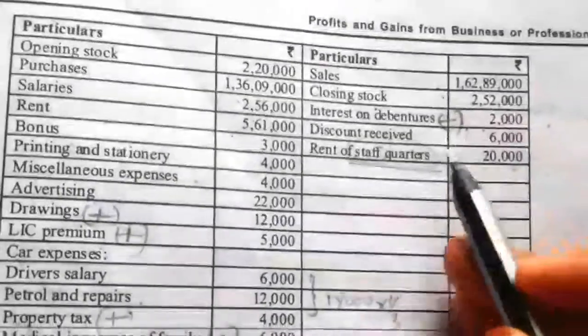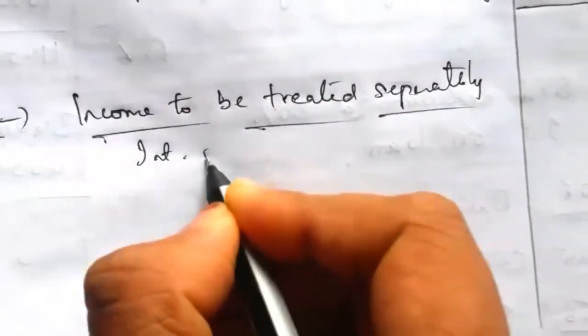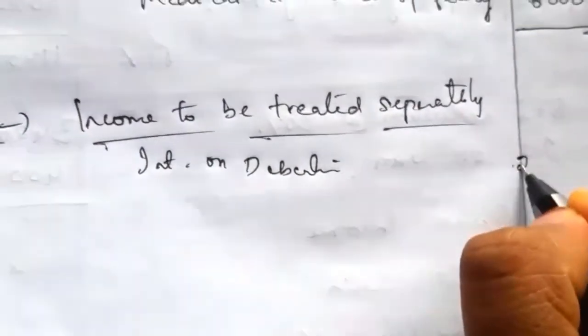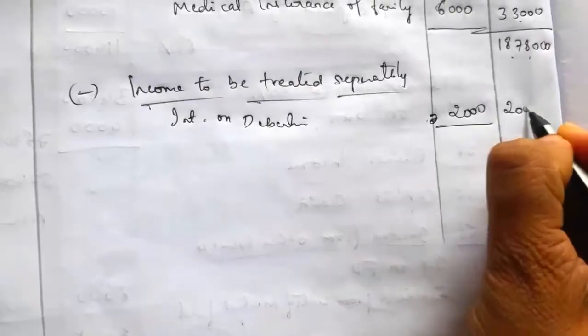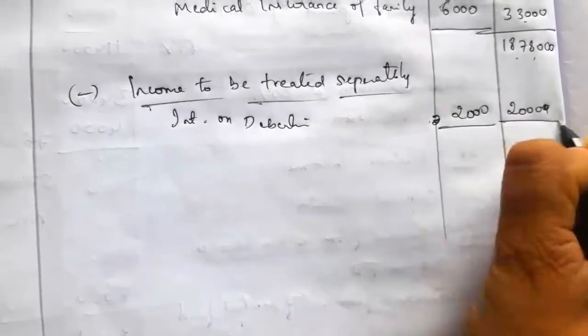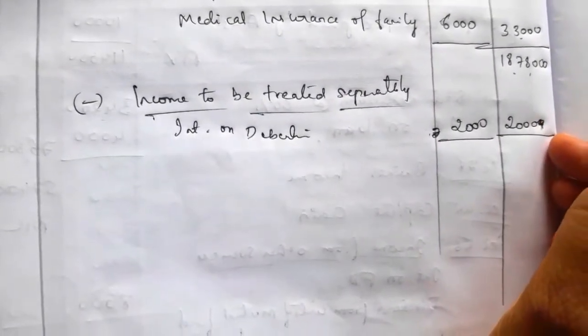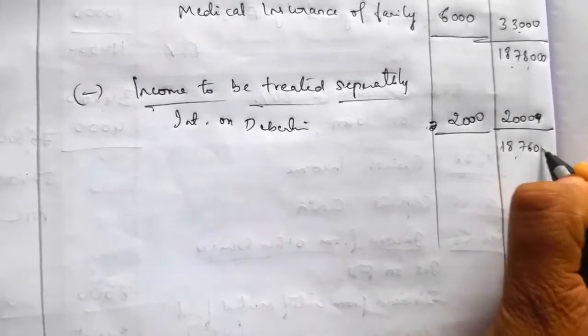Then discount received is allowed. Rent of staff quarters is also allowed. So only one item, interest on debentures. The amount of interest on debentures is 2,000. So 2,000 you have to write in the outer column. 18,78,000 minus 2,000 is equal to 18,76,000. So credit side items are over.